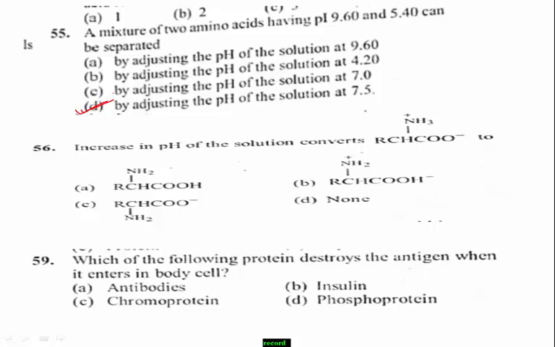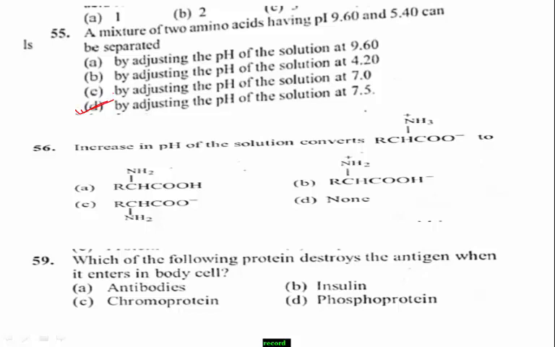Next question number 56. Increase in pH of the solution converts, as the zwitterion structure is given here, from zwitterion to. Observe carefully the given options. Increase in pH, the solution converts. Yes, what is the right answer?